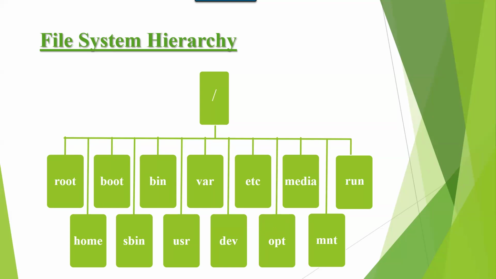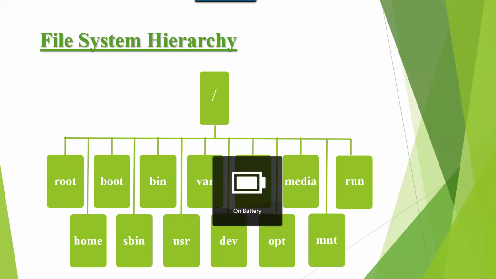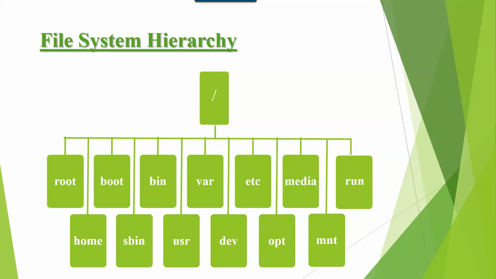USR contains default applications, applications which come along with the operating system. That applications are stored under USR. Var contains variable files, means system log files are stored under var. Dev contains devices information. Devices means partitions information is stored under dev.